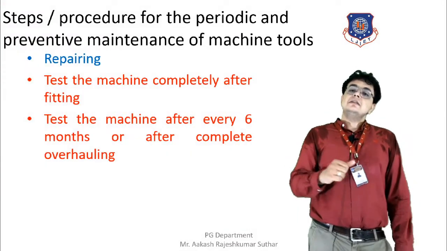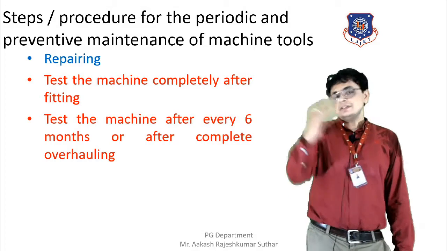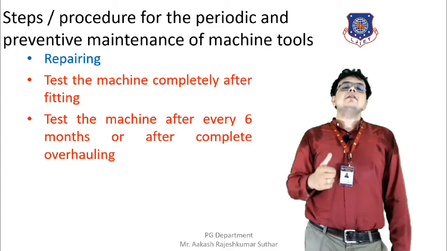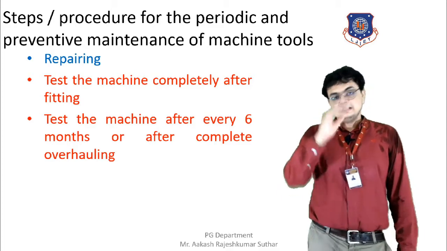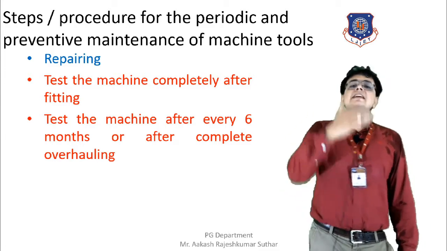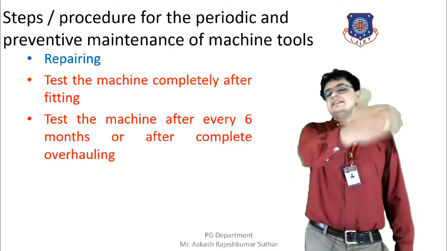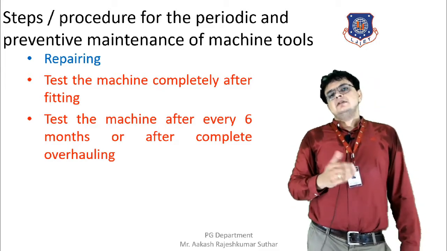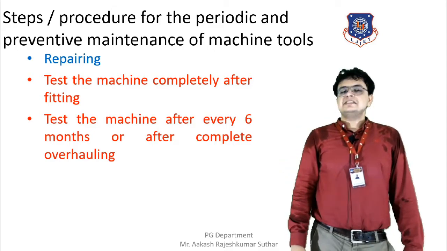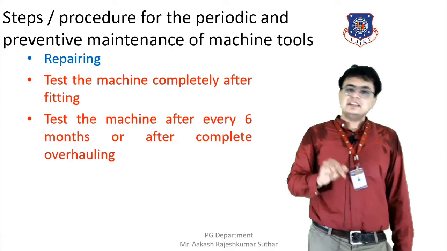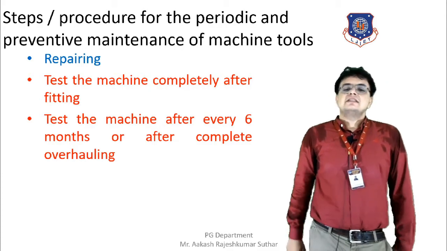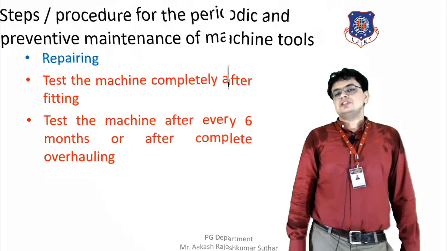Test the machine after proper repairing. Once the repairing work is done, testing is required to be done, and we should observe how the machine works in the present condition. The testing of the machine should be done every 6 months. After every 6 months, a testing of the machine should be done. Or you can say that once the overhauling has taken place, then after that, the checking of the machine is required to be done. So these were the steps for the repair of the machine tool.